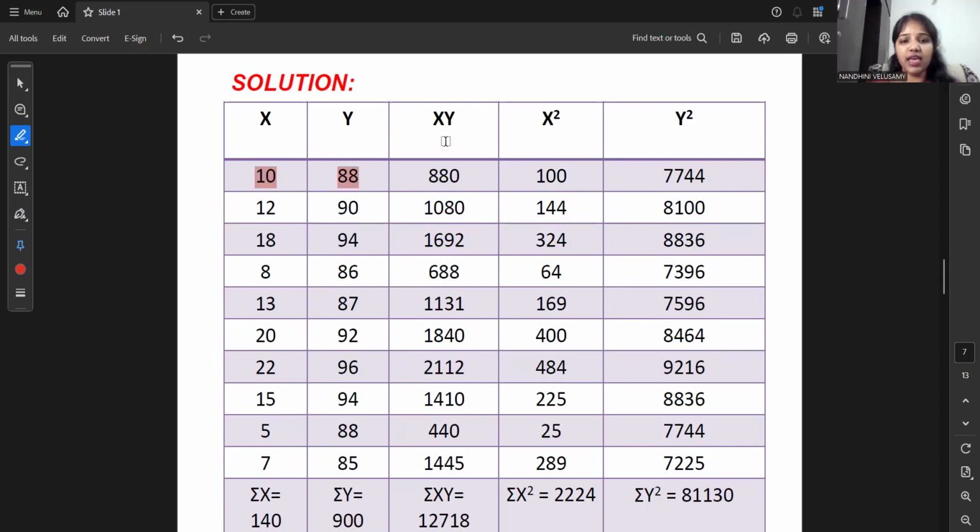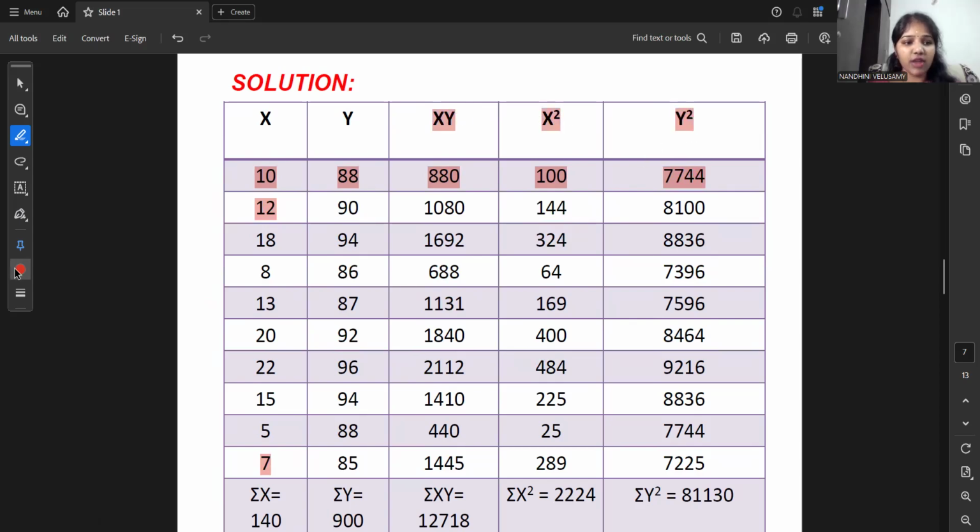Now we have to find the xy terms. It's nothing but the multiplication of x and y. So 10 into 88 is 880. And now we have to find x square, which is the square of x. So 10 square is 100. And y square, 88 square, is 7,744. Okay, like this you have to find xy, x square and y square for all these values from 12 to 7.